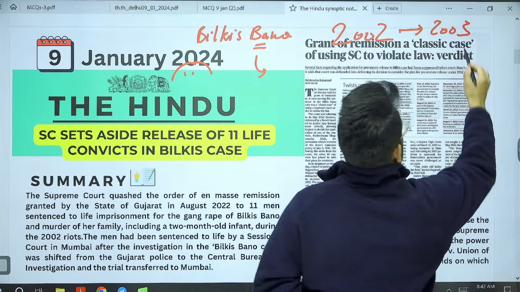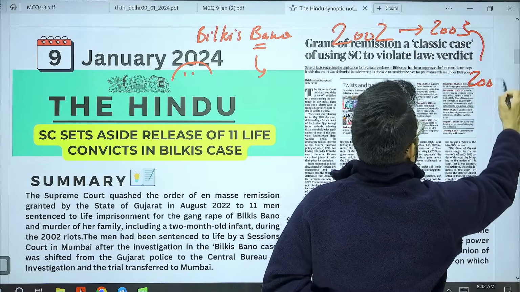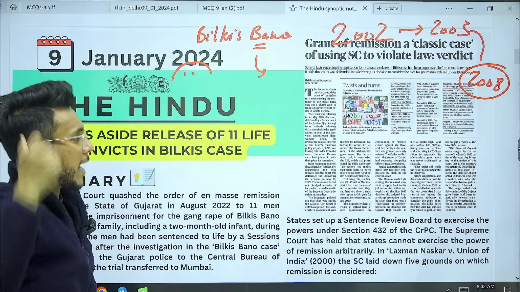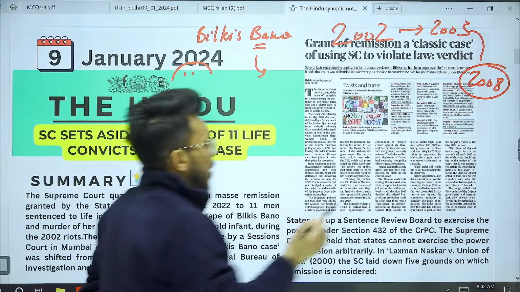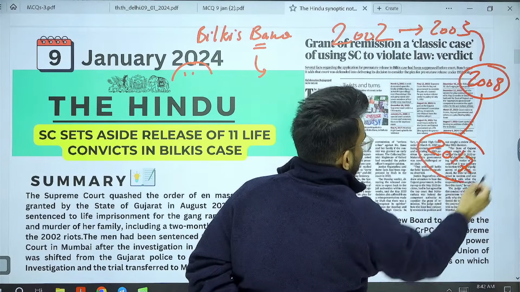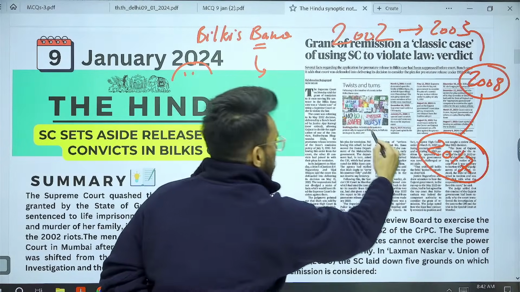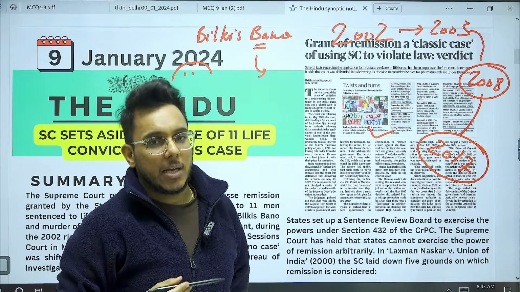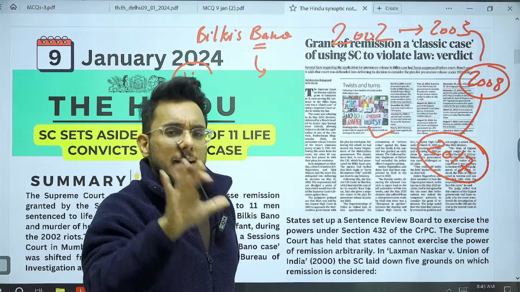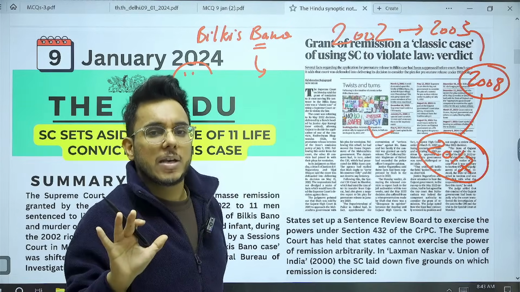And in 2008, these 11 men were ordered to undergo life imprisonment. Then this matter was appealed in the Bombay High Court in 2017, and the Bombay High Court also upheld this life imprisonment. Okay, so this is the matter that has unfolded. Beyond that, you are not really required to go.